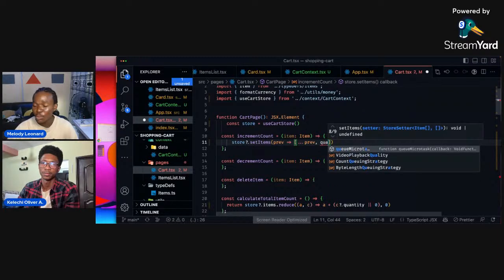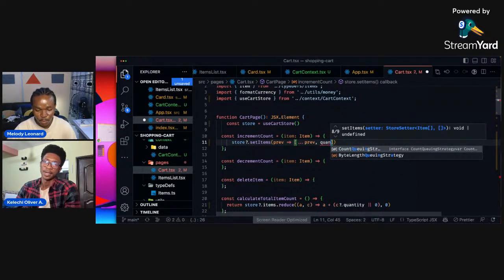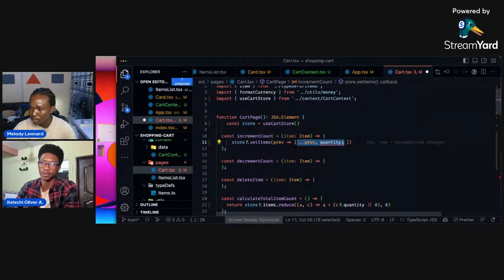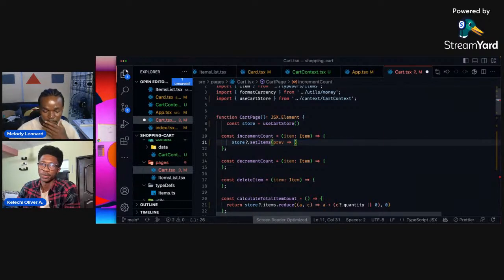So we are basically increasing the quantity of this item. I think we first need to open a function, since set item takes a function, and then we need to find the index of the item that has that ID and change the quantity.